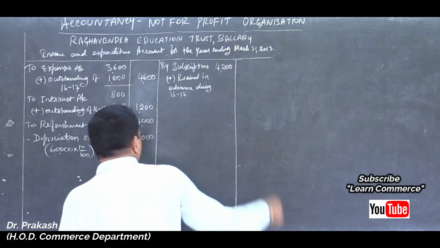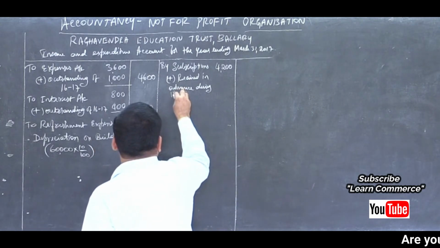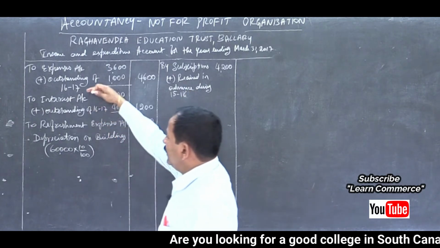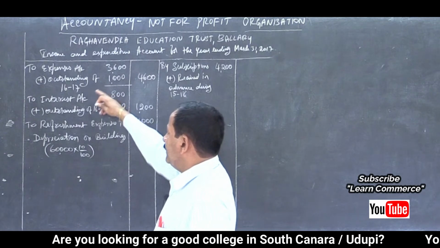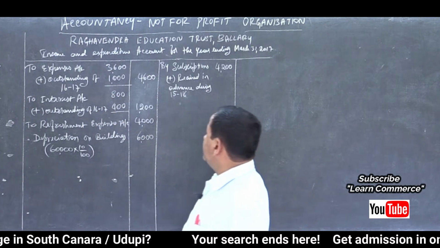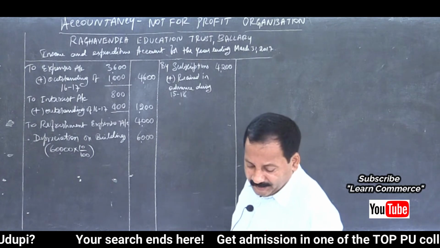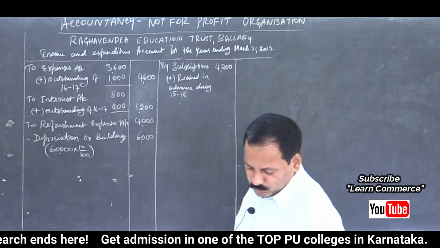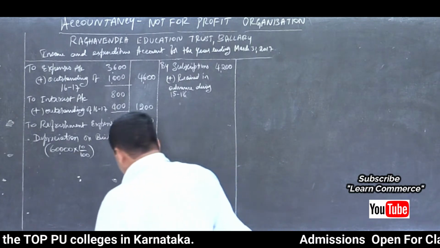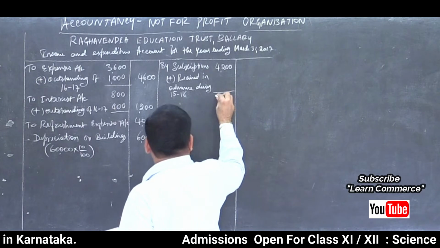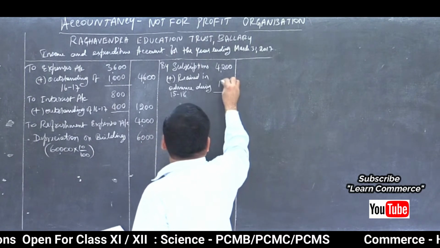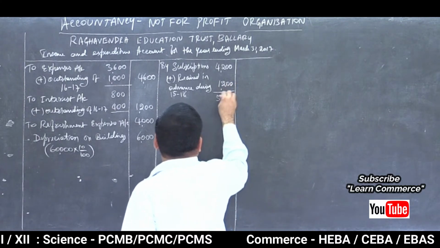Received in advance during 15-16, last year. All these are related to current year, outstanding of current year 16-17, isn't it? And here it was received during last year itself, received in advance. Then total, how much? 5,000 received in advance, 1,200, 5,400.